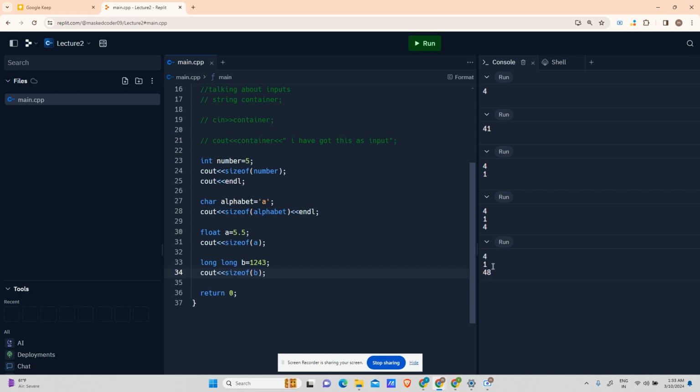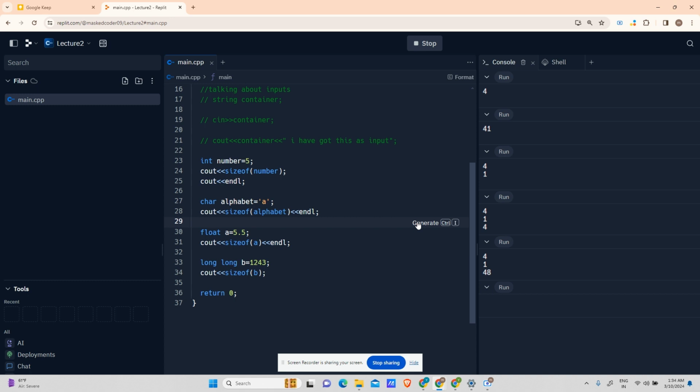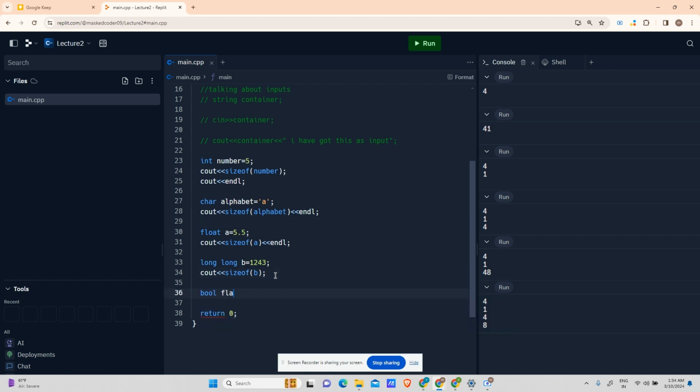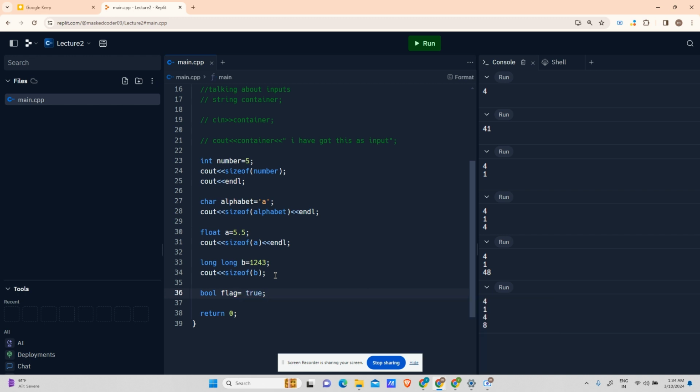Let us see: 4 1 4 8. Why 48? Because sorry guys, I missed endl again. So you can see I'm not a good programmer, you will have to trust me blindly. So 4 1 4 8, right? And everything up till now is correct. I will not do double. I will just move to bool and name it flag. It can store either true or 1 also.